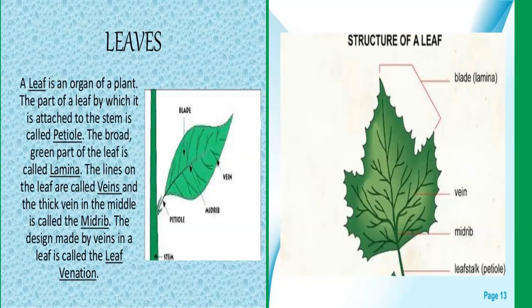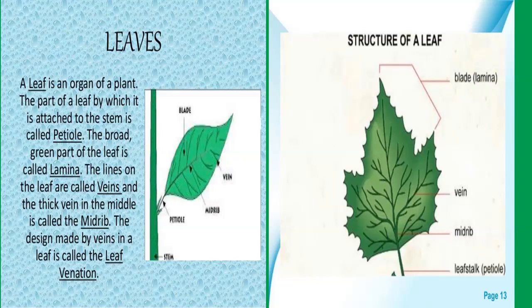The leaves of plants contain a pigment called chlorophyll. Due to the presence of chlorophyll, leaves are green in color. And the function of chlorophyll? Chlorophyll can absorb energy from the sunlight. So what are the important functions of the leaves?